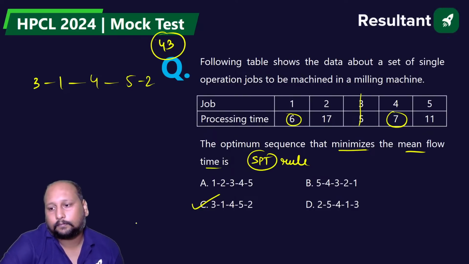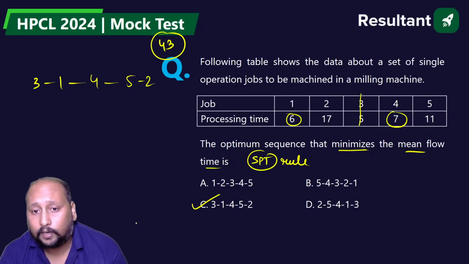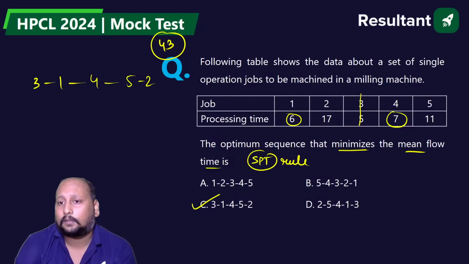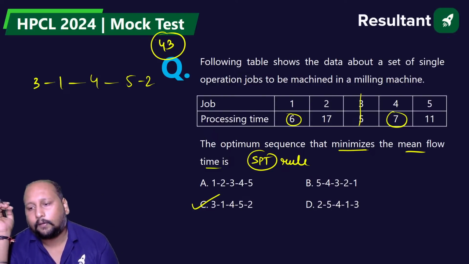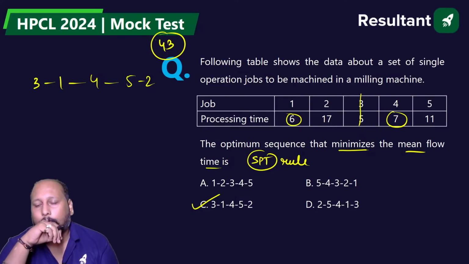Option C. Animesh, how is it D? D is not possible. We have to arrange in the increasing order. Okay, done.